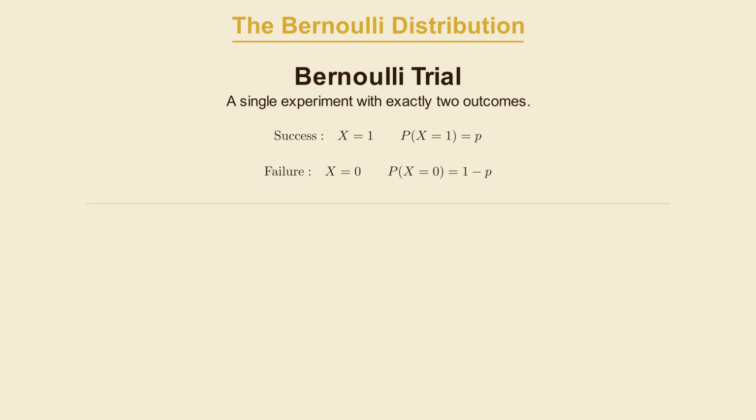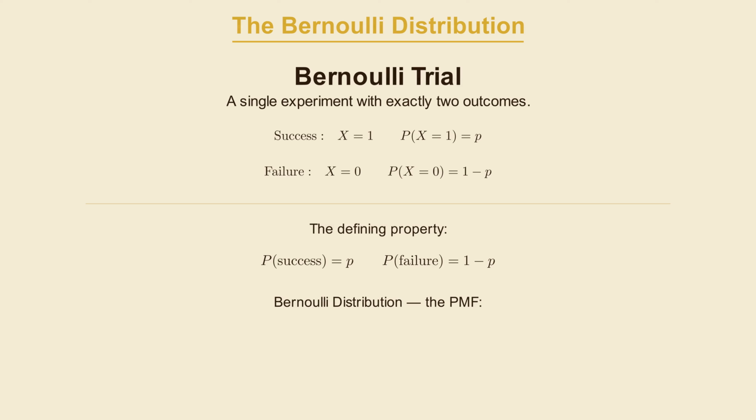A Bernoulli trial is exactly like that. It is a single experiment with exactly two outcomes. One outcome gets called a success and is labeled 1, and the other is called a failure and is labeled 0. The defining property is this. The probability of success is some fixed value p, and the probability of failure is 1 minus p. That's the entire setup. The Bernoulli distribution is the probability mass function built on top of that trial. It assigns probability p to the outcome 1 and a probability 1 minus p to the outcome 0.